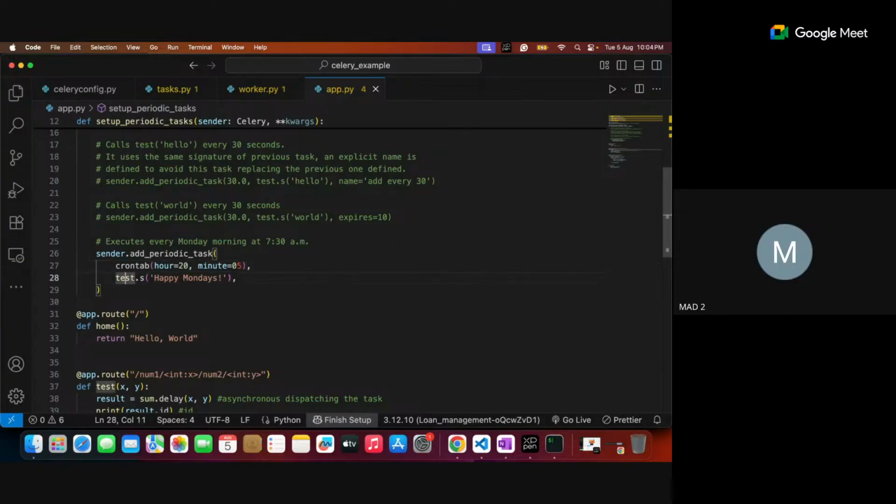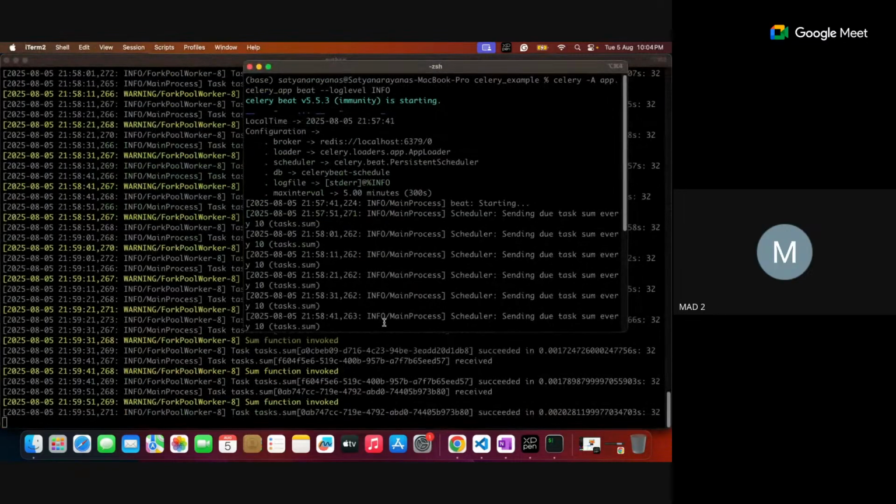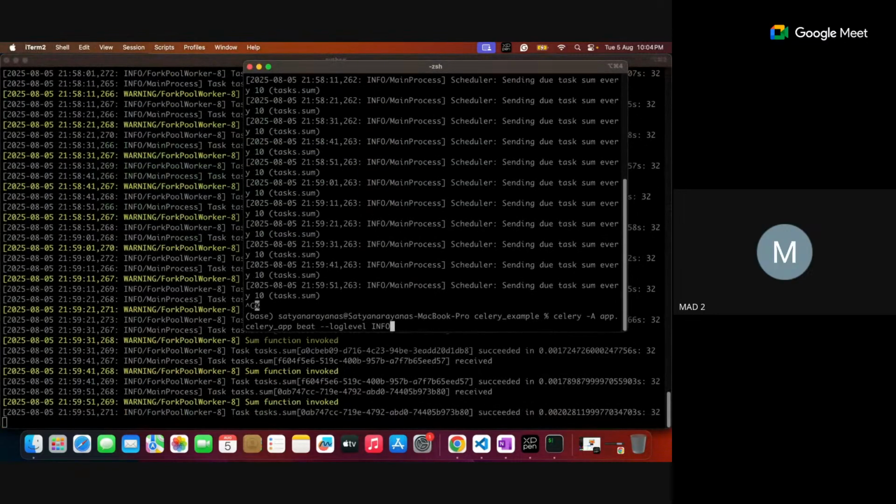Let me see what happens. Now I want to call the sum task. The hour is 20, because on a 24-hour clock it's 20 hours. Is it 20 hours now? Oh, sorry, it's 22. Correct, 22. And this 17 and 7, I'm trying to send it for the sum. Maybe it is 10:05, and possibly it has to work. Let me see how my celery beat is working. Let me start this one.